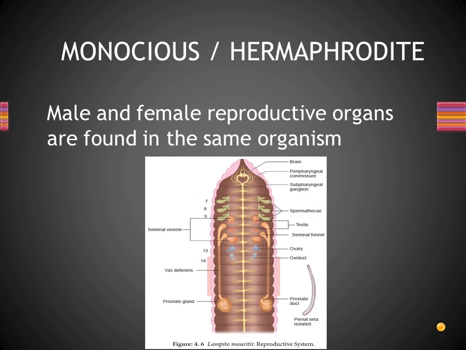So first of all, one of the terms displayed here is monoecious or hermaphrodite. So what is monoecious or hermaphrodite? Listen. If the male and female reproductive organs are found in the same organism, that type of organism is known as monoecious type or hermaphrodite. So the figure which is displayed there, we can understand.